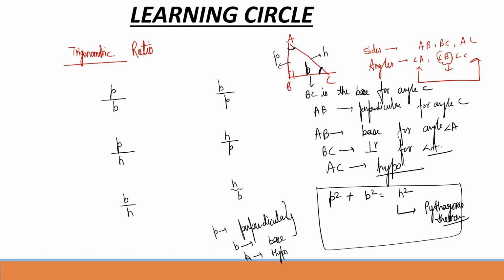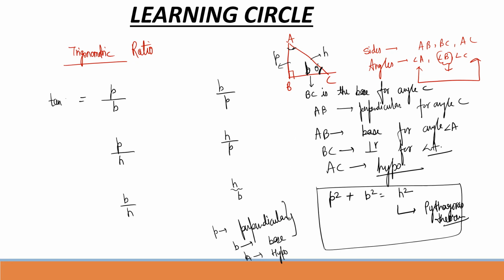So this perpendicular and base, P and B. You should be clear because it is the angle which decides the perpendicular. For angle C, P is the perpendicular. For angle A, B is the perpendicular. So perpendicular upon base is nothing but tan.